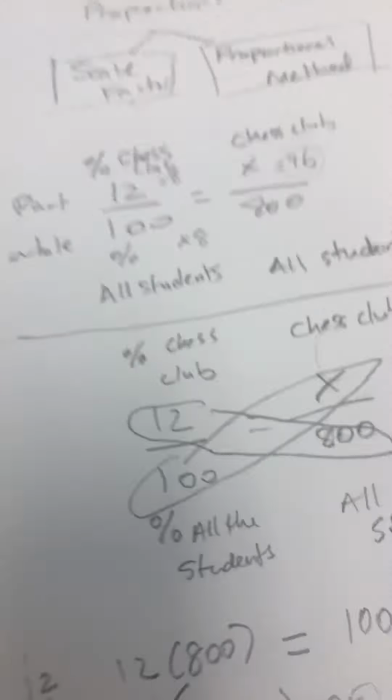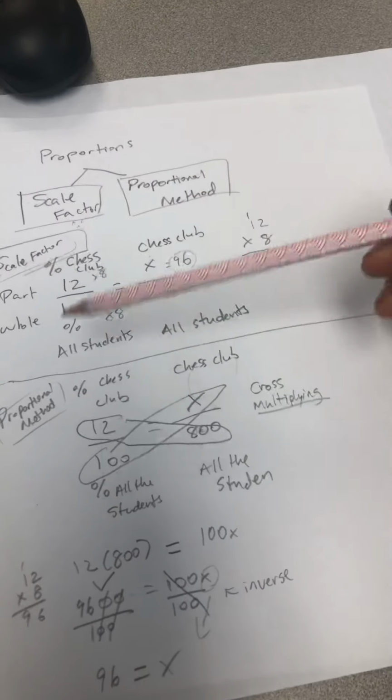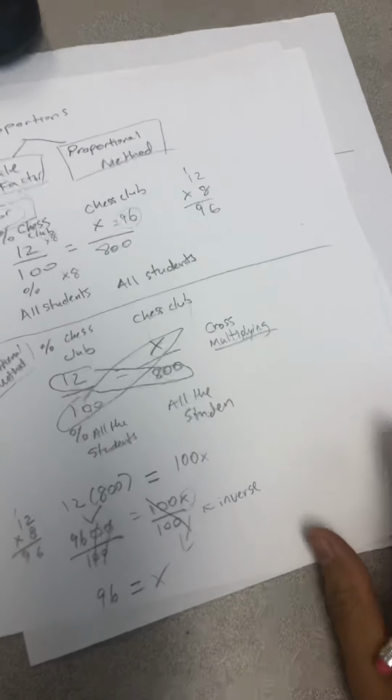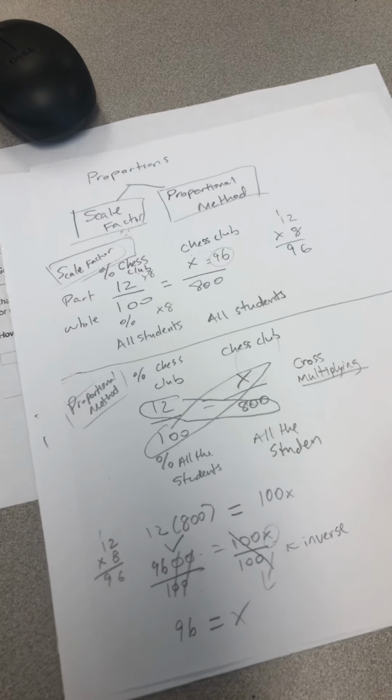Sorry about that. So we did scale factor on the top where we multiplied it by 8. And this was the proportional method. You do have to know it both ways. The hints go with scale factor. They'll do this. They won't set it up like equal with two fractions. They'll just do it vertically, but it's the same thing. They just multiplied it by 8. Okay? I would try to keep it like this because this is the way that we're going to keep things uniform for the upper grades when your child, or if you're the student, goes into 7th grade next year. This is the first problem. Let's try another problem.